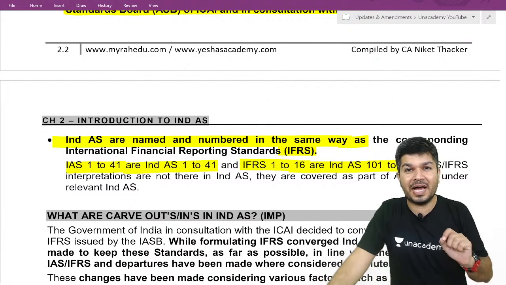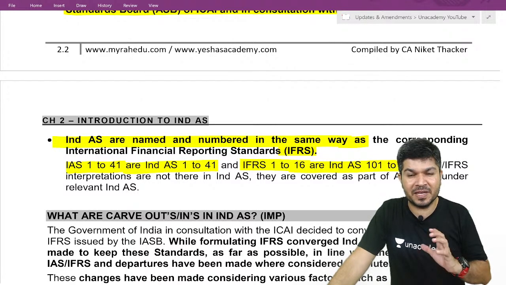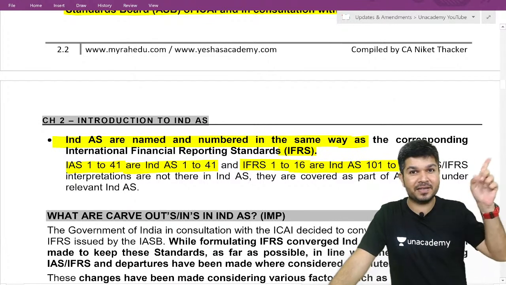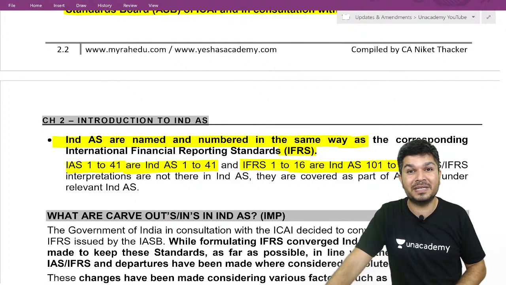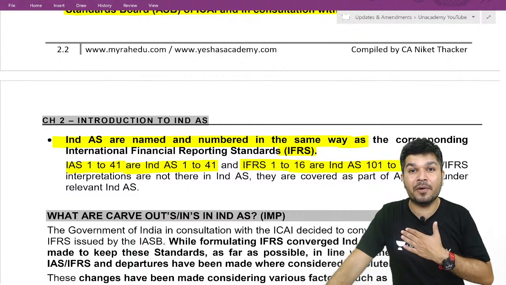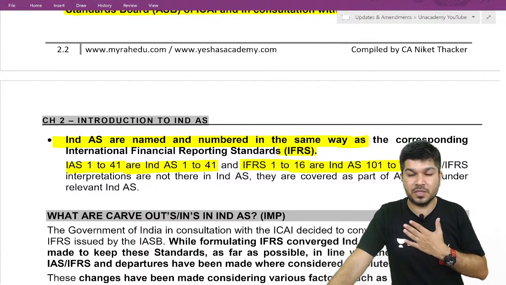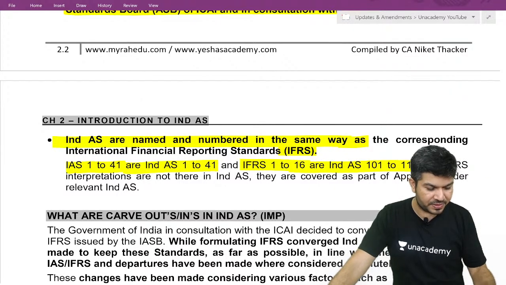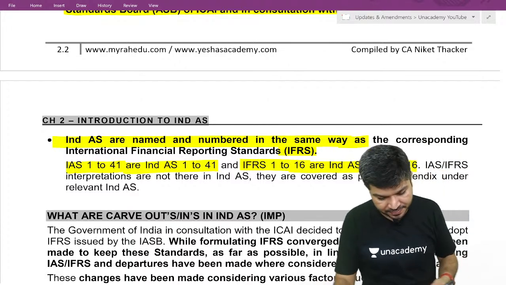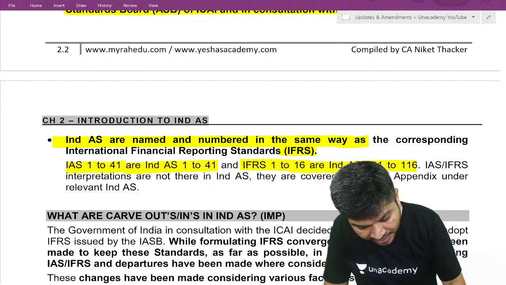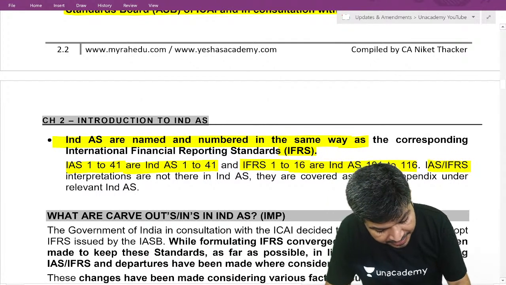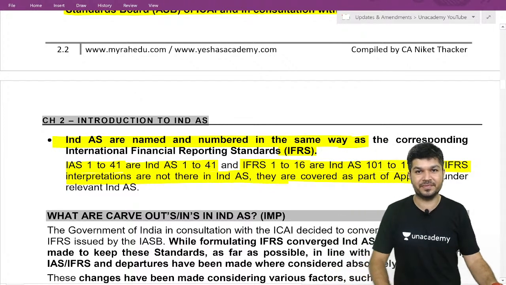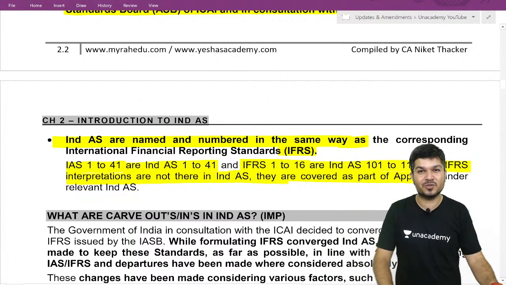Now, in IFRS, if they have some ambiguity in a standard, they come out with interpretations. In India, we don't have interpretations. Instead of interpretations, we have appendices. So IAS or IFRS interpretations are not there in Ind AS. They are covered as a part of the appendix to the standard.